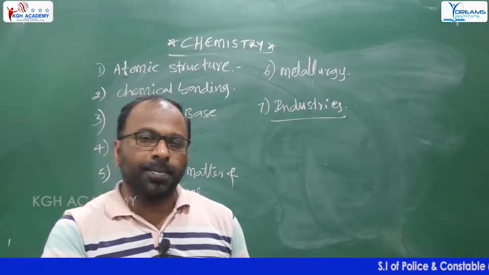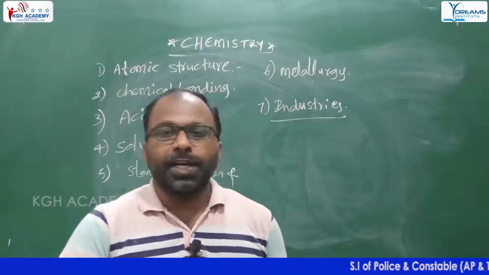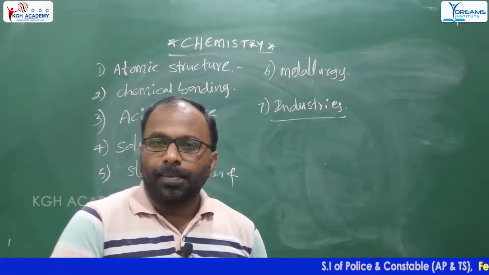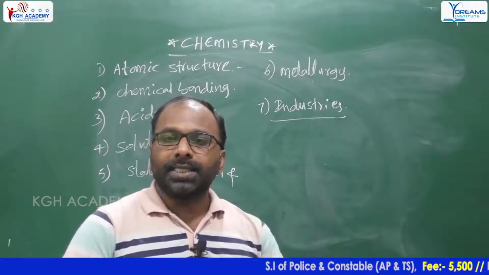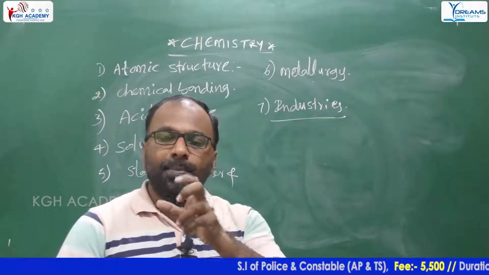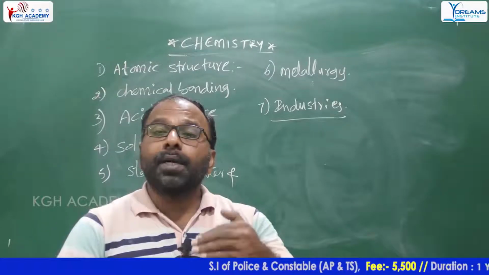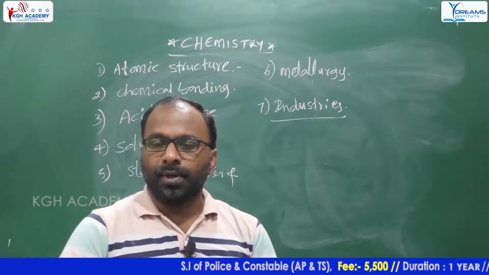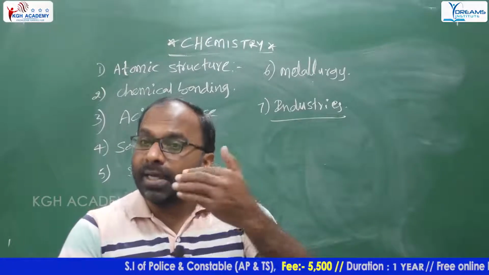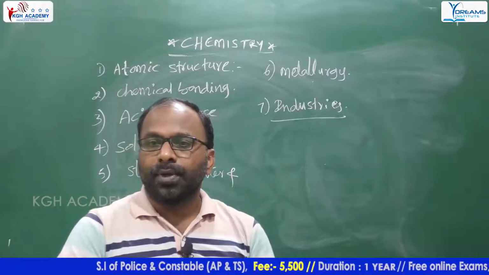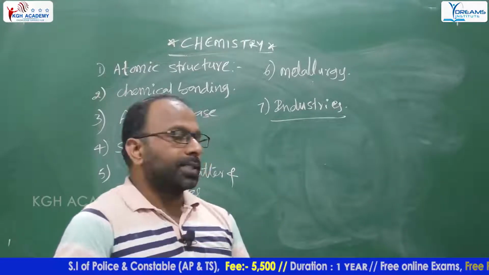We'll discuss them. Also, plastic industry. Next also medicines: some important medicines and their applications in our daily life, important diseases and their effects. We will discuss this in the chapter on industries.